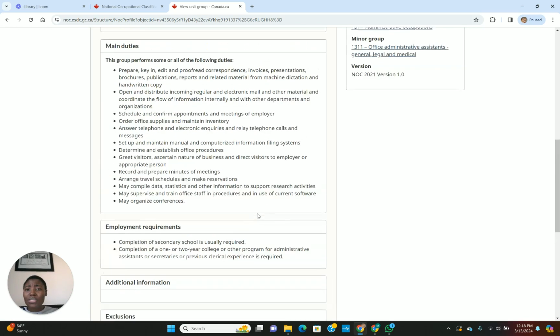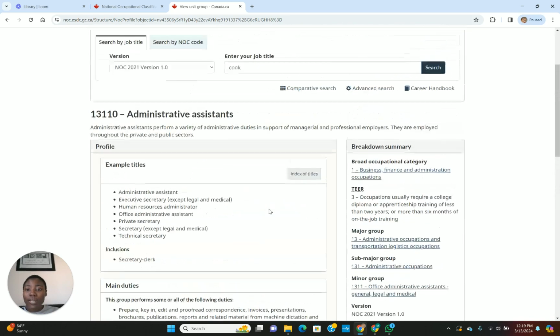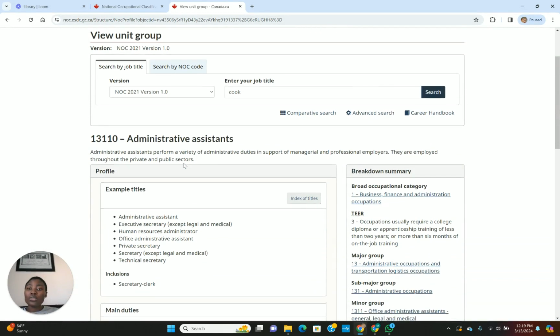Okay, so these are the main duties. If you see that you're a secretary, or you work for your boss and your job duties are exactly this, it means that you qualify. Your NOC code is 13110. Okay, so your job title is probably going to be different.